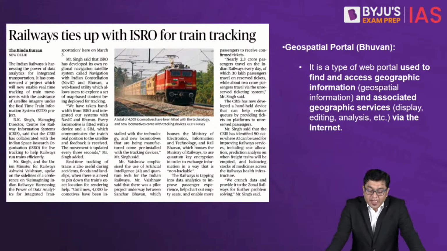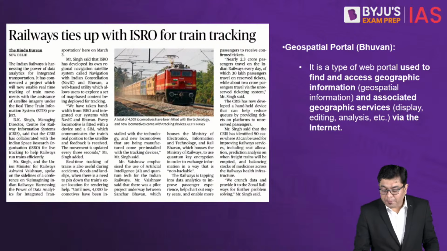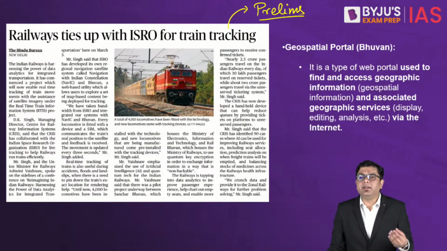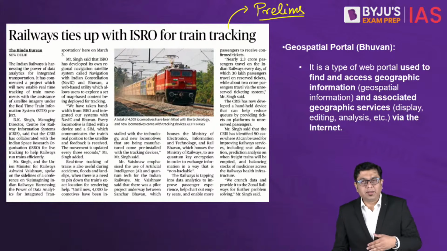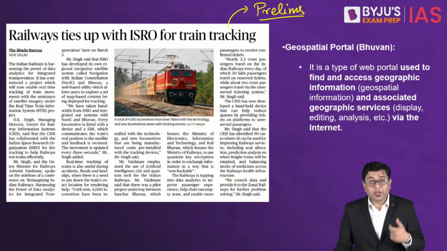Now, Railways ties up with ISRO for train tracking. This headline itself can be picked up for your prelims. You can have a question with regards to that. In order to monitor railway movement, the railways have signed a technical agreement with DRDO, BARC, ISRO, and so on. So you need to be aware of that.